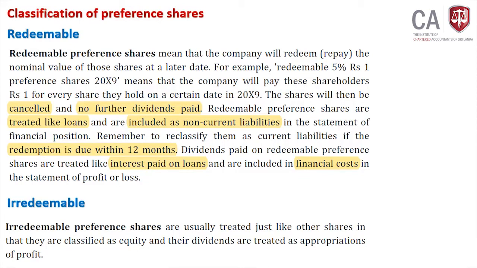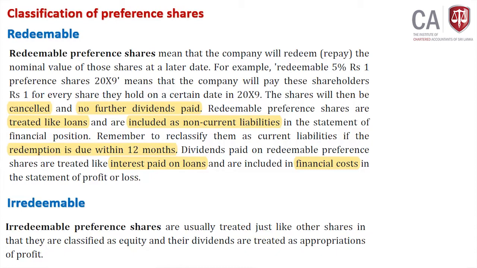Irredeemable is similar to ordinary shares. When I say ordinary shares, not exactly ordinary shares, these will enjoy fixed dividends. You will get priority over ordinary shareholders, but you will classify it under equity. Why? Because you will never redeem these things. Therefore, very much similar to ordinary shares, but the rights and privileges they have are different from ordinary shareholders.